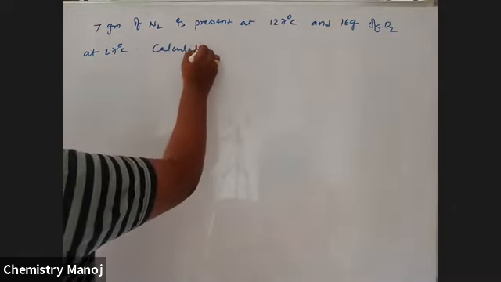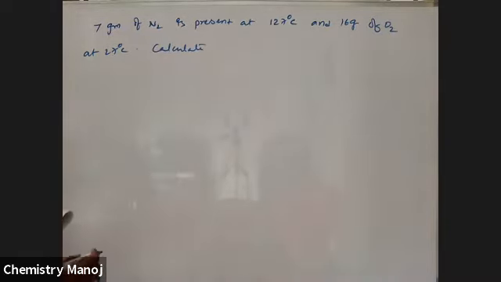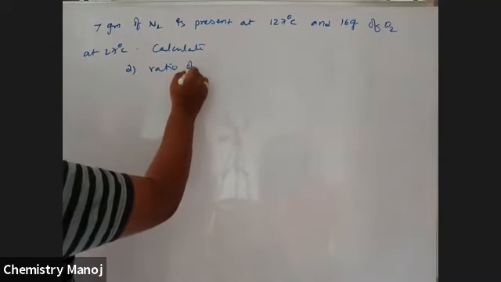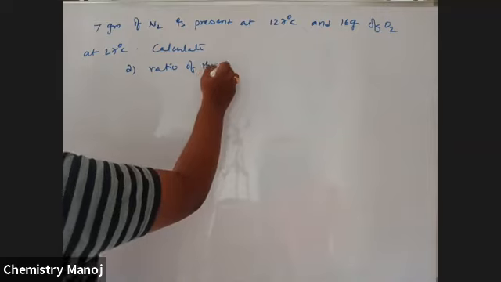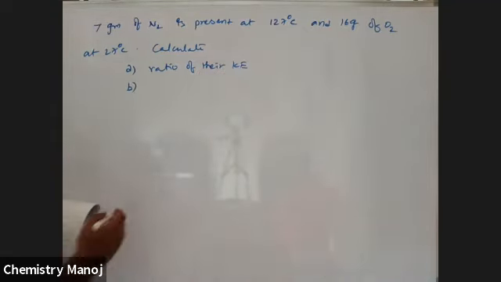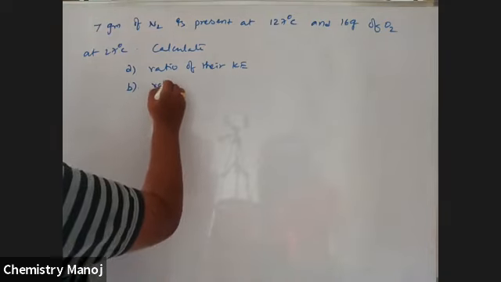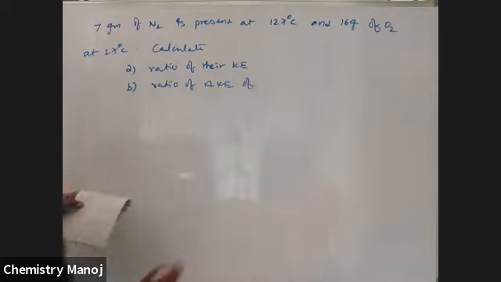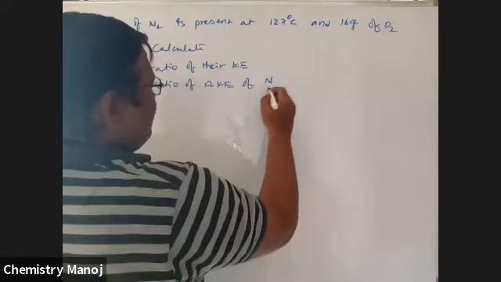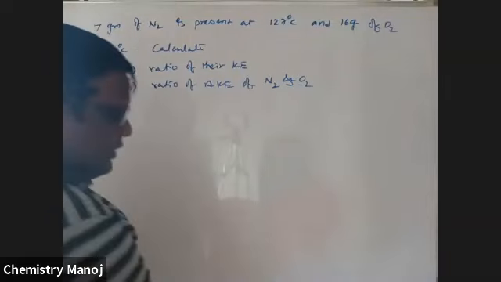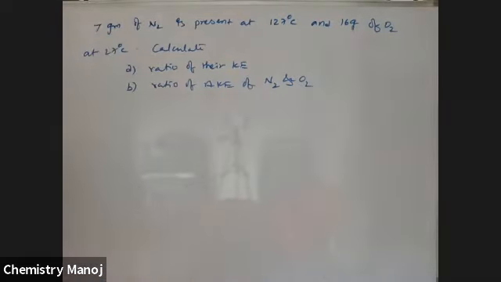Calculate A, the ratio of their kinetic energies, and B, the ratio of average kinetic energy of N2 and O2.